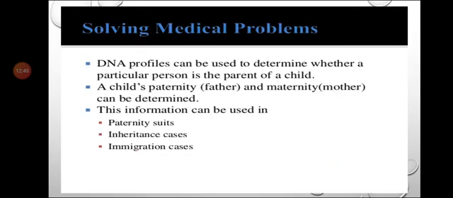Then the DNA profile can be used to determine whether a particular person is the parent of a child. That means it is useful for finding out the biological father or mother or both of the child in case of disputed parentage. Many times there are disputes between the parents, and at that time this technique is helpful for finding the child's paternity, that is father, and maternity, that is mother. This information can be used in paternity suits, inheritance cases, and immigration cases.